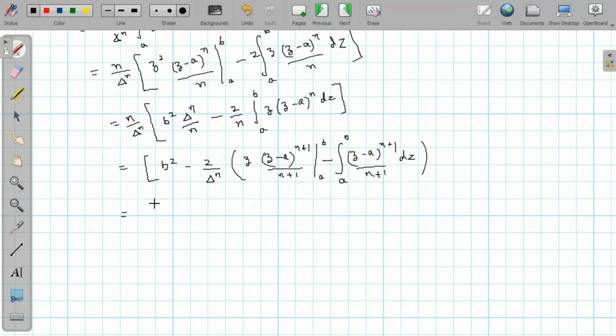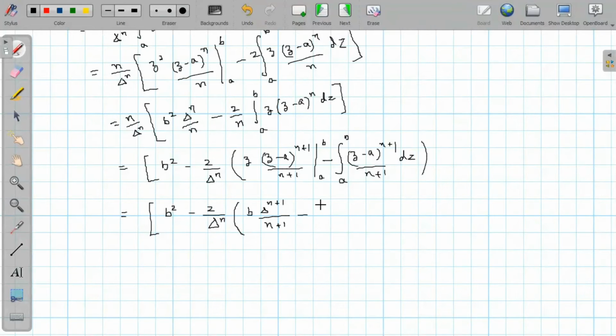So this will be equal to b square minus 2 by delta raised to power n times, so the upper limit we put here, it will give us b times delta raised to power n plus 1 divided by n plus 1, and if you put lower limit here, it will be 0.